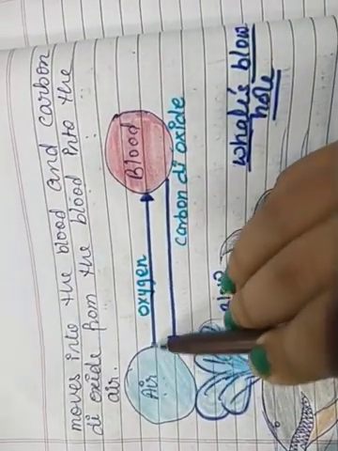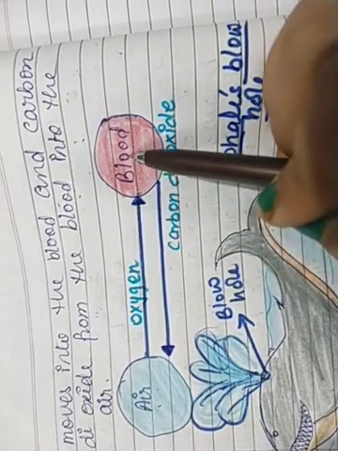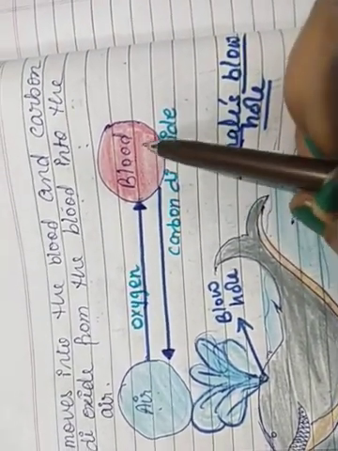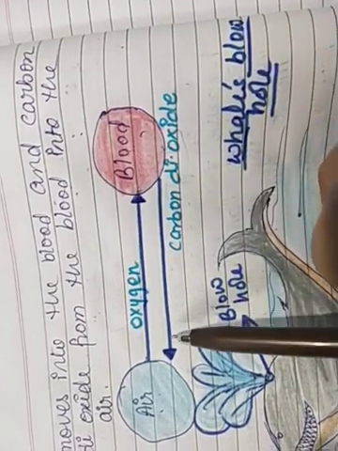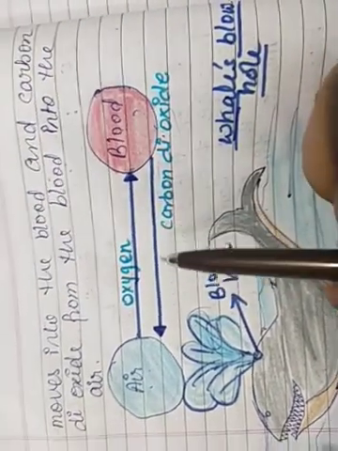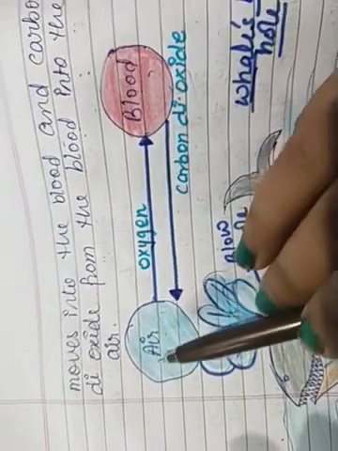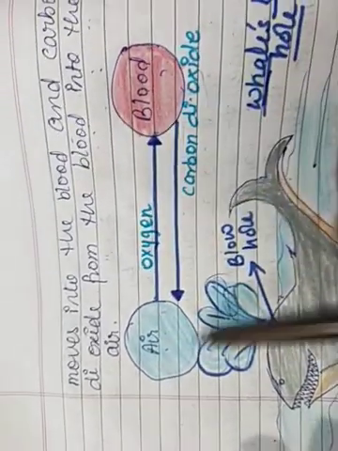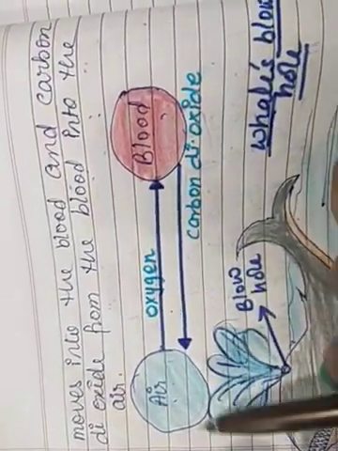From the air, oxygen is carried by the body and it goes inside the blood. Whereas from the blood, the impure gas, that is carbon dioxide, is released and thrown out from the mammal's body into the air again. So this is the cycle of oxygen and carbon dioxide, inhaling and exhaling.